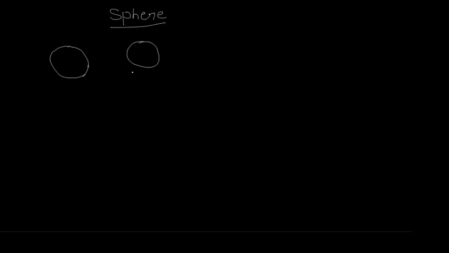So in mathematical language, a sphere is defined in terms of the locus of a point. You have all studied the locus of a point. Locus of a point means the path traveled by a particle or by a point under some condition. The path is known as the locus of a point.